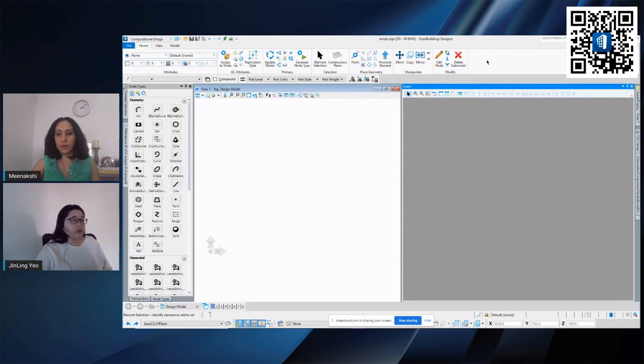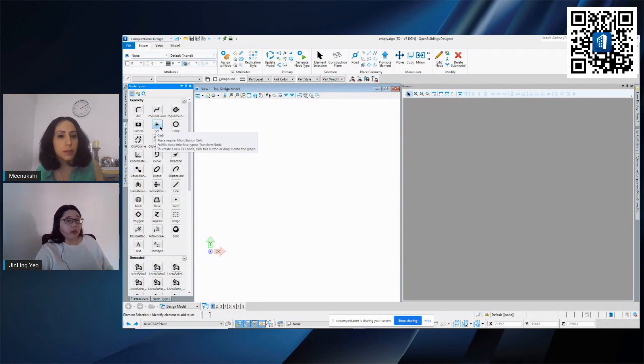It's the same interface: you will see the ribbon interface as well as this modeling workspace. It's just that you have additional things at the side. One of them is this node type at the left of your screen. This is where it will help us to create models by using all these nodes. This node is something like some of the features that you use for modeling in normal OpenBuildings using all these icons at the top. It's just that now we are using nodes so that we can create a visual diagram by dragging all these nodes into our graph.